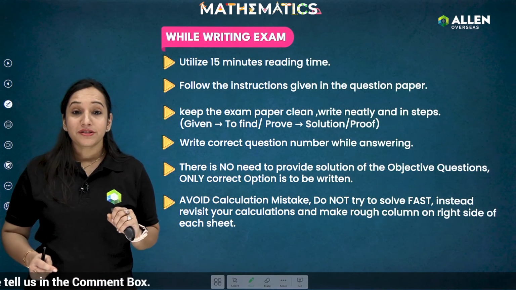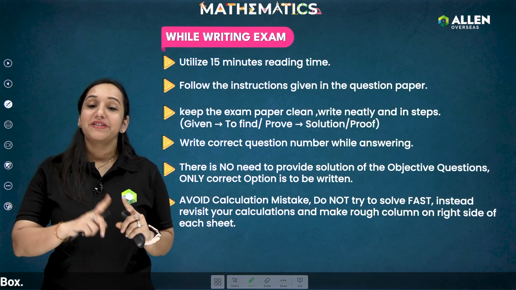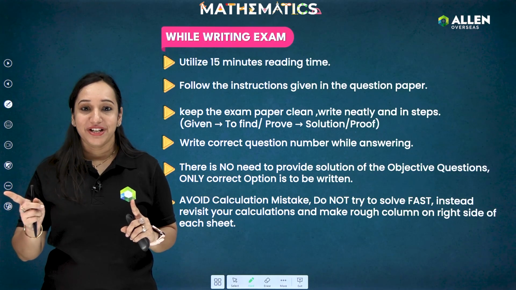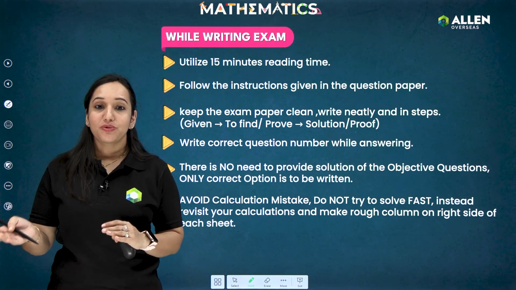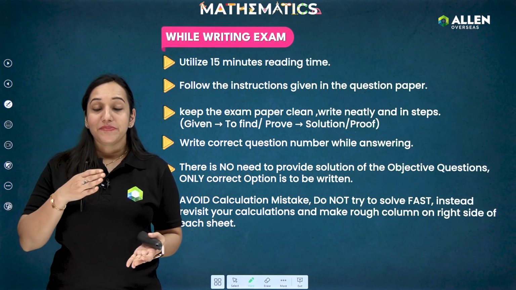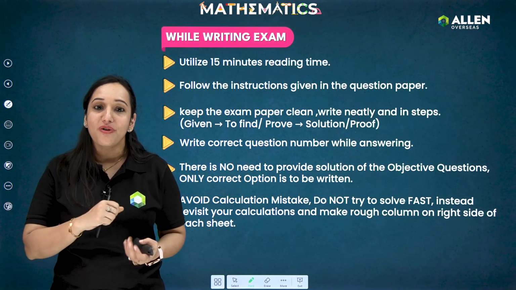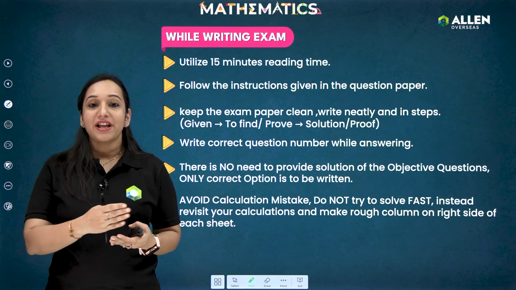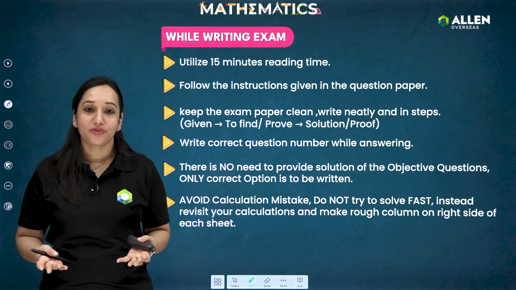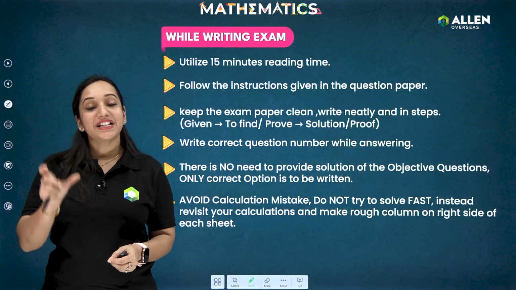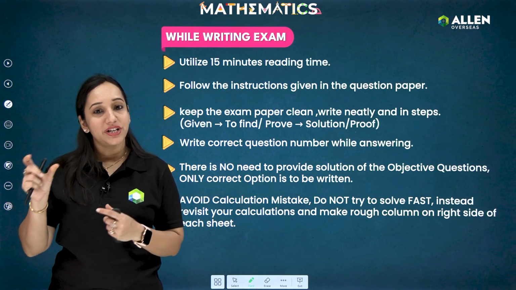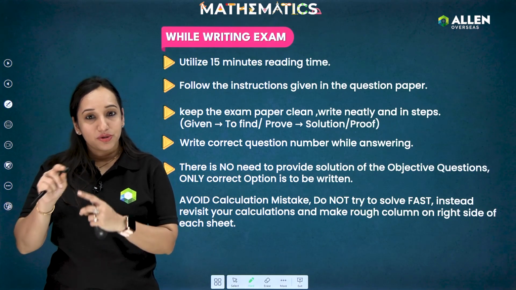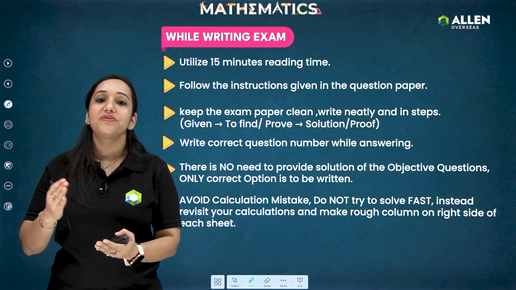There's one more thing, students. I have seen students doing the calculations on the very last page, which is not at all advisable. Because when you flip the pages to copy down the calculations, it may be possible that you copy down wrong values, okay? And that will actually make your whole answer wrong. So it's better that you make the calculation column on every sheet on the right side of the paper. Do the calculations there, and do them neatly so that you can revisit them.